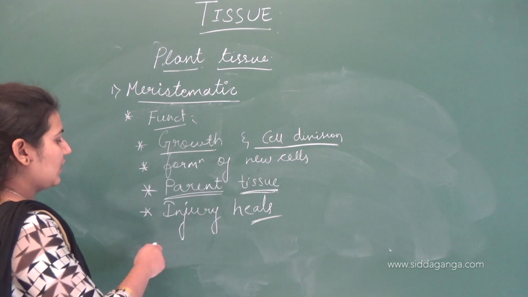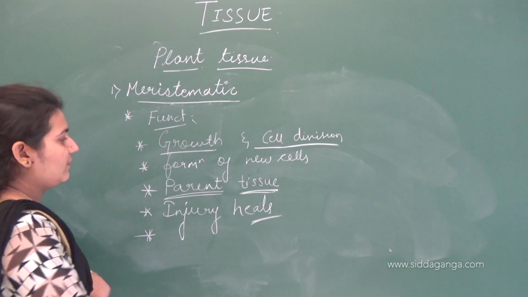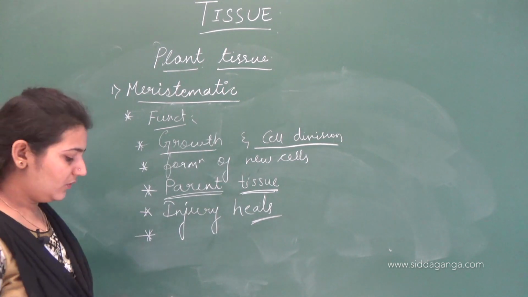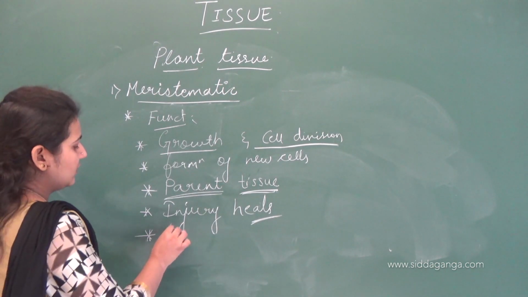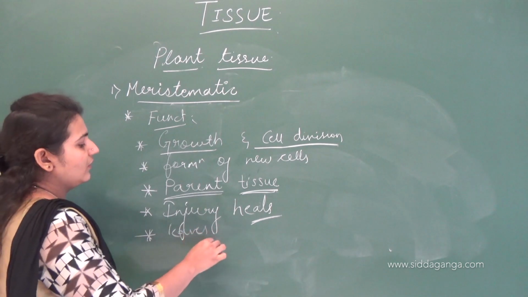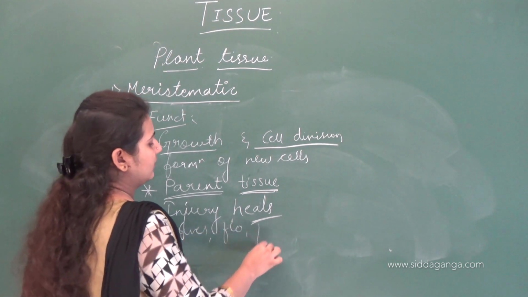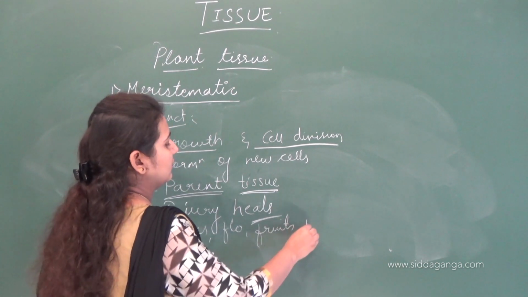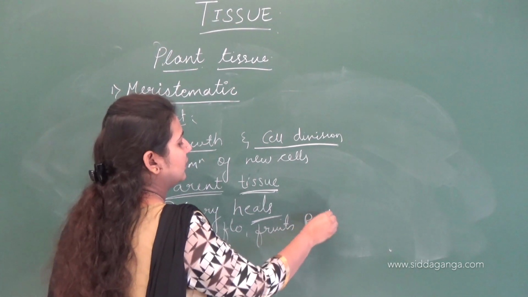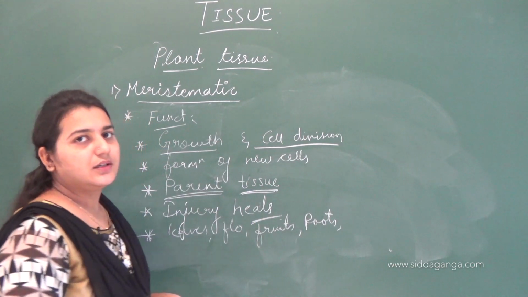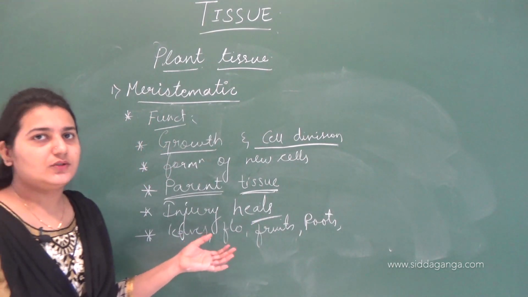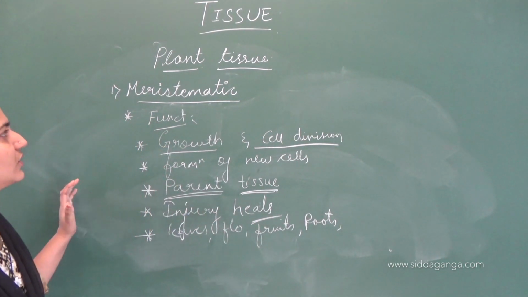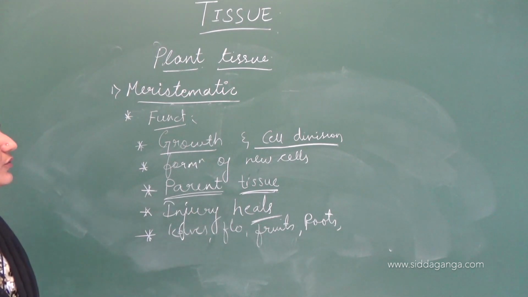If any injury happens to the plant, this meristematic tissue heals it. And this produces new leaves, flowers, fruits, etc. Roots also. Not only at the stem part, it is even responsible for the growth of the root. So these are the functions of the meristematic tissue.